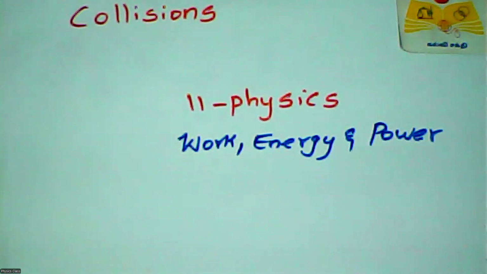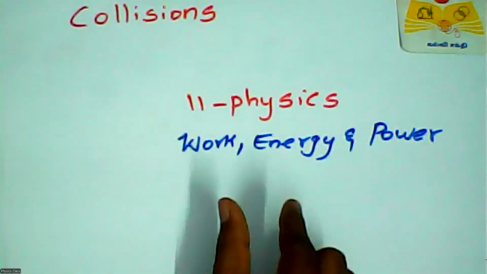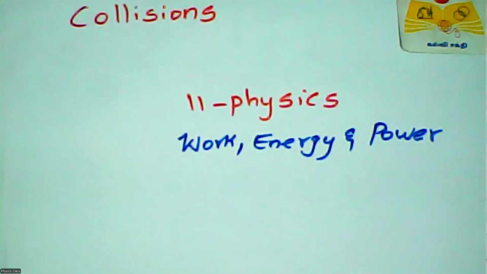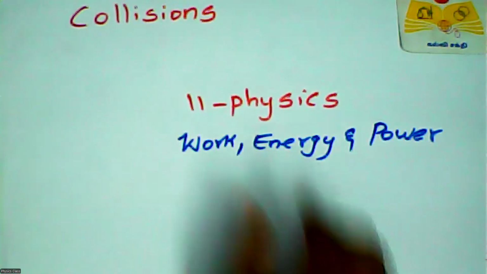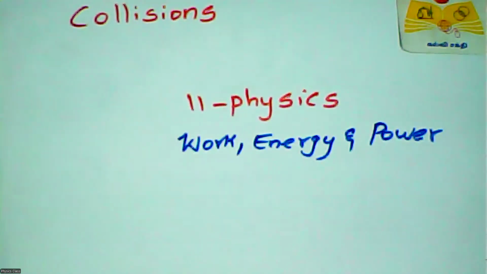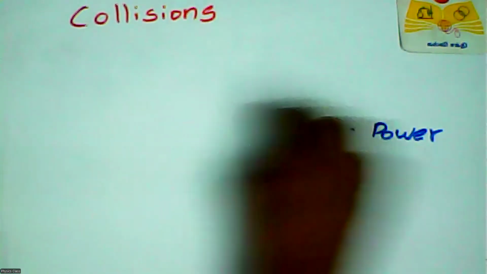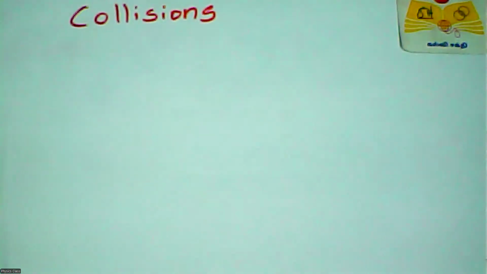Today we are going to discuss collision. Collision, which is the topic, belongs to the unit Work, Energy, Power. Okay, 11th physics. In your chapter Work, Energy, Power, we have one important concept, collision. What do you mean by collision? First of all, you have to know what is meant by collision. After that, we will go into the types of collisions and collision in one dimension. We will discuss that later.